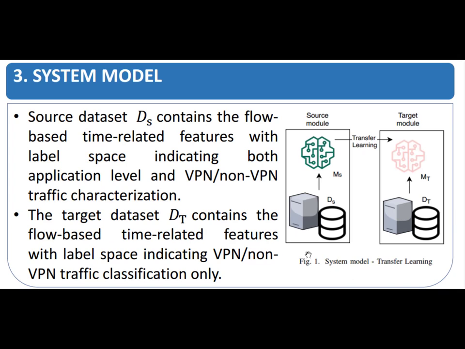Here we have the system model. In the system model we have two modules, the source module and the target module. The source module has source model ms, which is trained on dataset ds. The target module has the target model, which is trained on the target dataset dt. Dataset ds contains flow-based time-related features with label space indicating both application level and VPN, non-VPN traffic characterization, while the target dataset contains flow-based time-related features with label space indicating VPN, non-VPN traffic classification only.